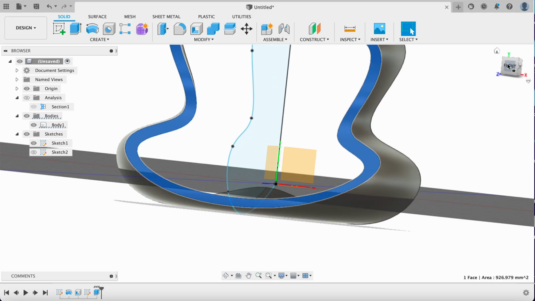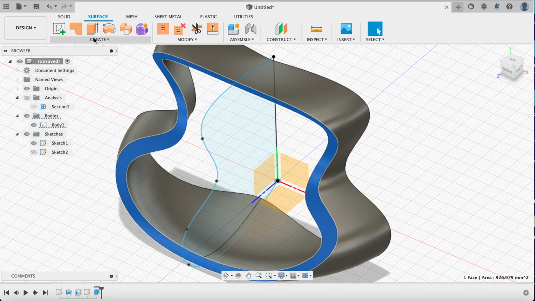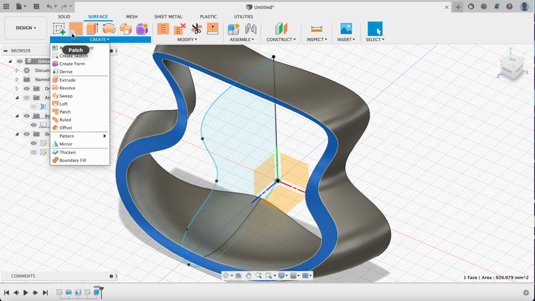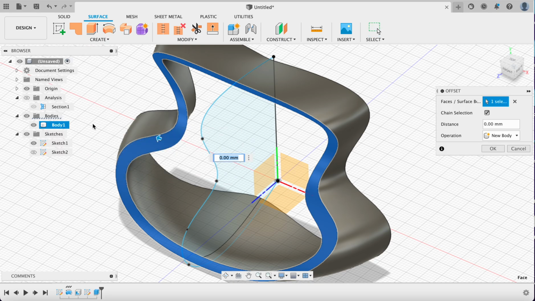And off the bat I find this surface to be pretty awesome right here, this one. It breaks this into different surfaces, but they're all continuous, so I'm going to use this. This is our first foray into the surface design suite, and I implore you to go through all of these and see what they do, but for right now, let's do a surface offset. So the surface offset I'm going to make is actually a 0 degree thickness. That just means it's going to ride this surface and not change at all.